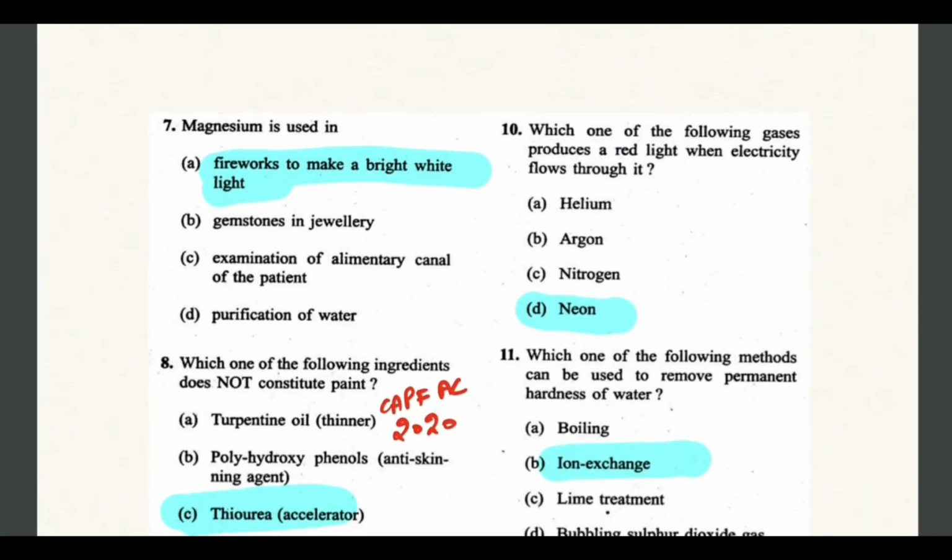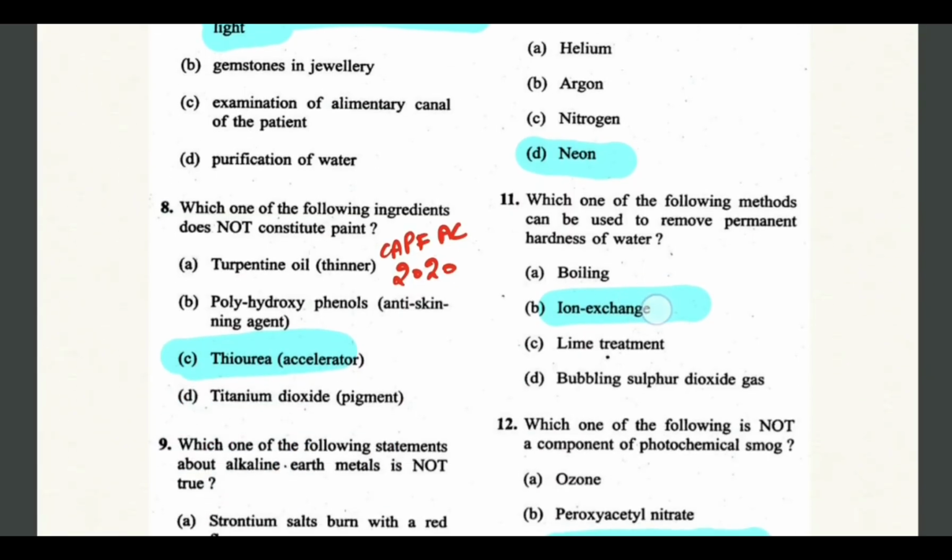Let's see next question. What is the use of magnesium? So magnesium is used in fireworks to make a bright white light. So bright white light in fireworks is due to the magnesium. Let's see next question. Which one does not constitute a paint as an ingredient? So turpentine oil thinner has paint. Polyhydroxyphenols also has. Titanium dioxide, it works as pigment, it also has paint. Only this C option, thiourea, which works as accelerator, does not have a paint as a constituent.